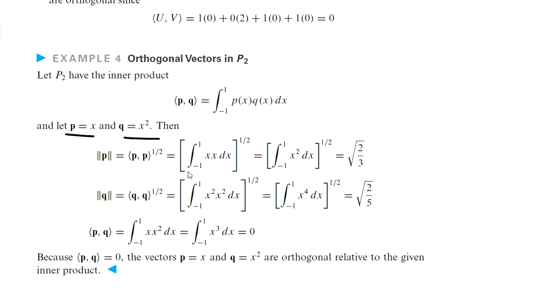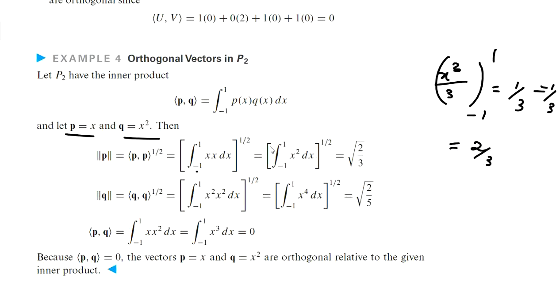When we compute it, it is the integral from -1 to 1 of x times x dx, which is the integral of x squared dx. When we evaluate that, we get x cubed by 3 between -1 and 1, so 1 by 3 minus (-1 by 3). The result will be 2 by 3. That integral becomes 2 by 3, and the norm is the square root of 2 by 3.